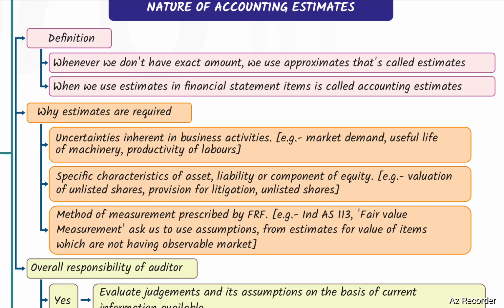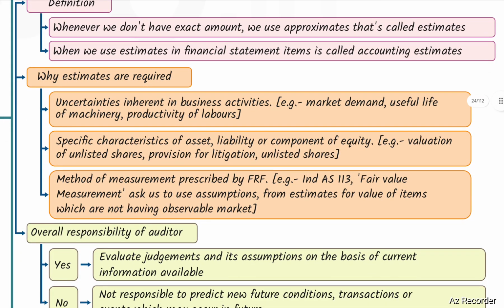Why are estimates required? Because uncertainties are inherent in business activities. Example: market demand, useful life of machinery, productivity of labor. Because of specific characteristics of assets, liabilities, or components of equity. Example: valuation of unlisted shares, provision for litigation, etc. Because of the method of measurement prescribed by the financial reporting framework. Example: Ind AS 113, Fair Value Measurement, asks us to use assumptions from estimates for the value of items which do not have an observable market.